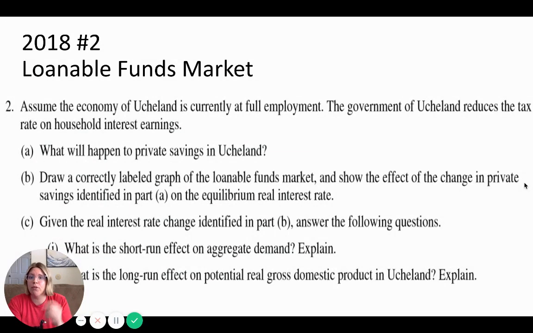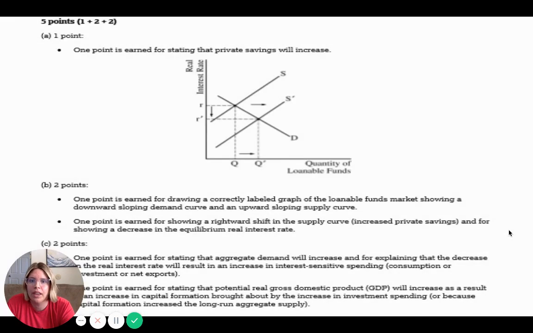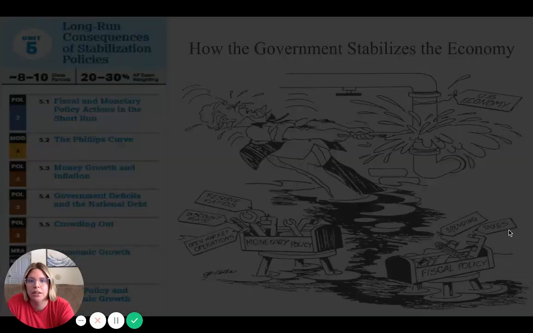Okay, got a great question for you on the loanable funds market. You'll get to graph that out, practice it, and see how you do with that one. And as always, I've got the answer key right next to it.